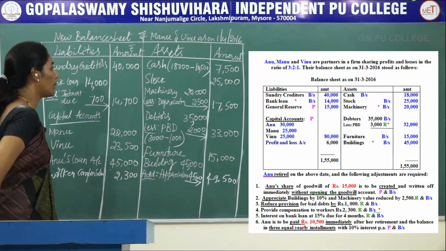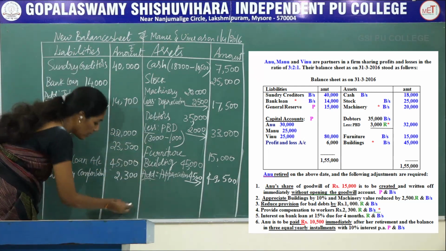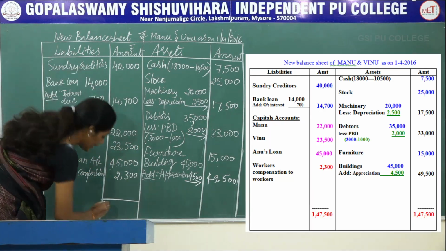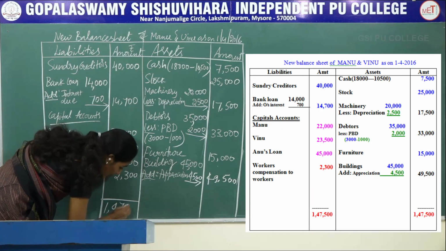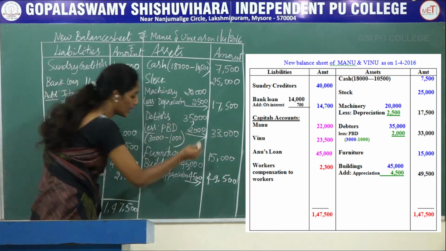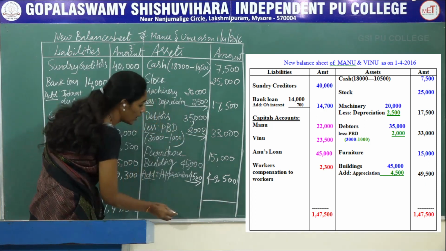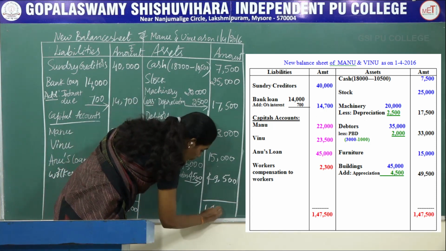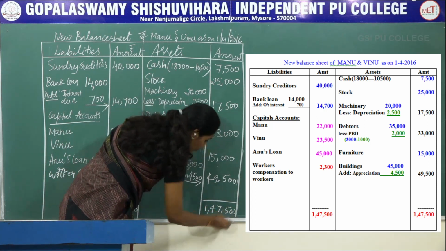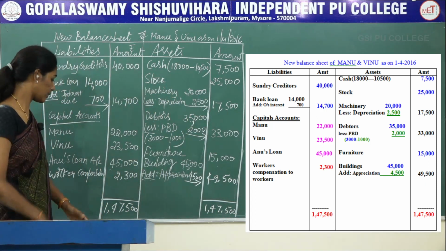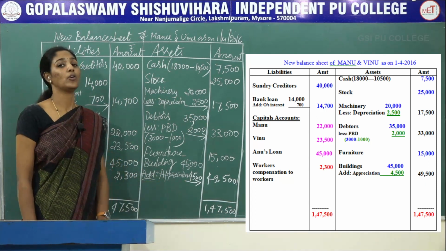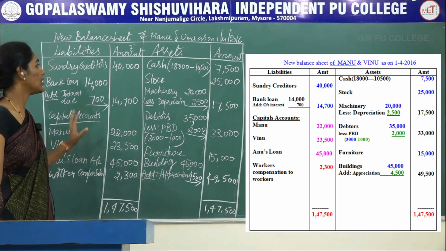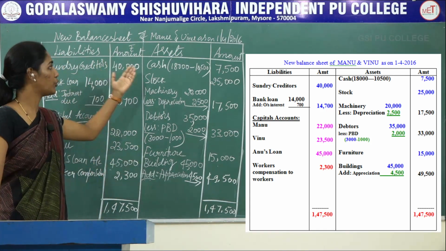Next, you have to make a total on both the columns. So on the liability side, when you total, you will get 1,47,500. On the asset side, when you total, you will get the same total as the liability side, that is rupees 1,47,500. If you get the same total on both the columns, your problem will be correct. So this is how we prepare the balance sheet of continuing partners Manu and Vinu.